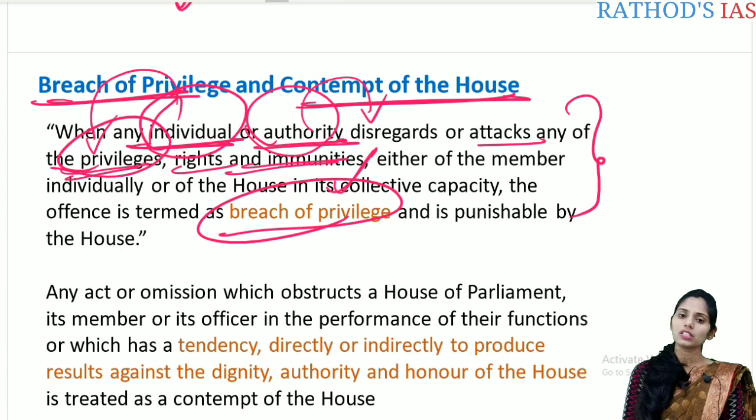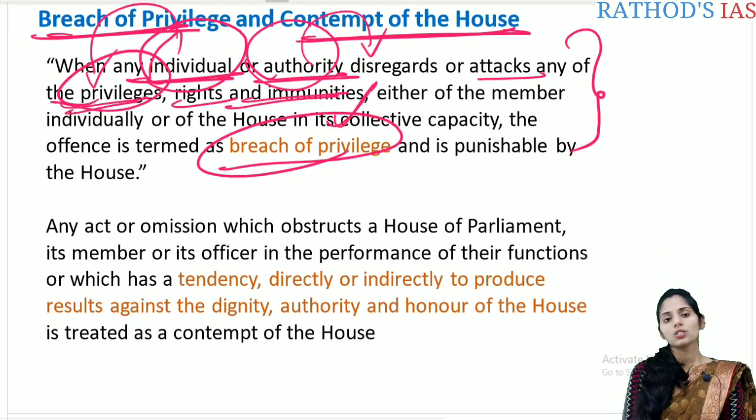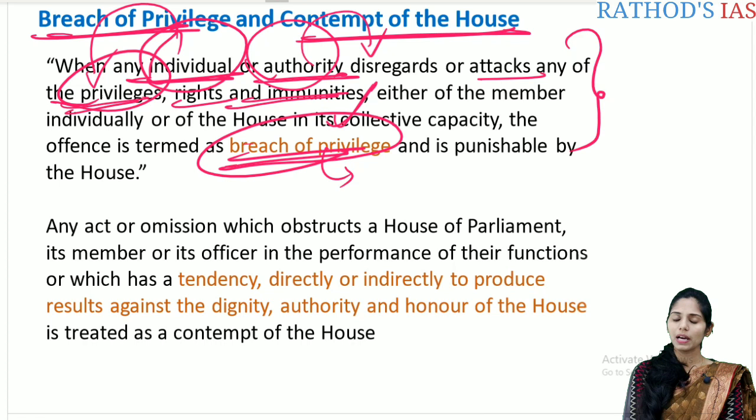So let us see what is this contempt of house. Under contempt of house, it is any act or omission that obstructs the house of the parliament. Whenever there is a breach of privilege, it may or may not obstruct the business of the house. But in contempt of the house, it will obstruct the house of the parliament.